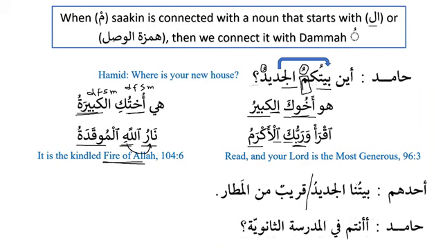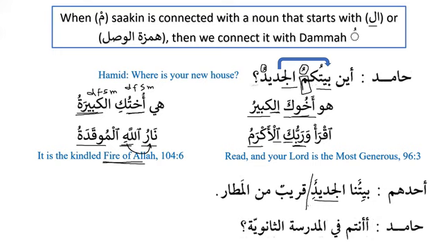If we have baytana, for example, I say, I saw your new house. If I say, ra'aytu, or I say رأيت بيتكم الجديد. So بيتكم, if I say. So when we have ta over here, so what will be the ending of al-jadid? So if it is بيتكم, or you can say بيتنا الجديد, so it will be بيتنا الجديدة. Okay. And if we say بيتنا, for example, في بيتنا, so what will be the ending of al-jadid? في بيتنا الجديد. Excellent, very good.